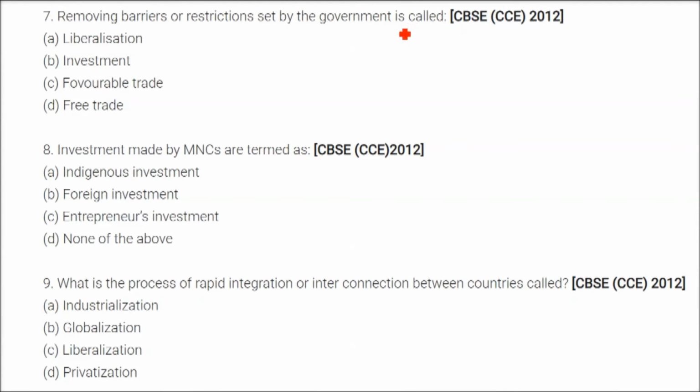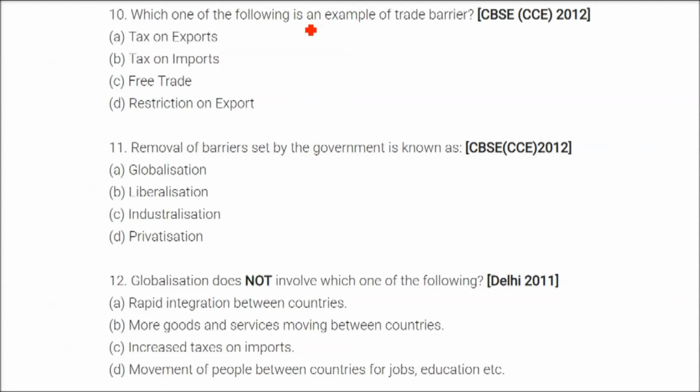Removing barriers or restrictions set by the government is called liberalization. Investment made by MNCs is termed as foreign investment. What is the process of rapid integration or interconnection between countries called? The answer is globalization. Which one of the following is an example of a trade barrier? It is tax on imports. Removal of barriers set by the government is known as, we have already seen this, so it is liberalization.